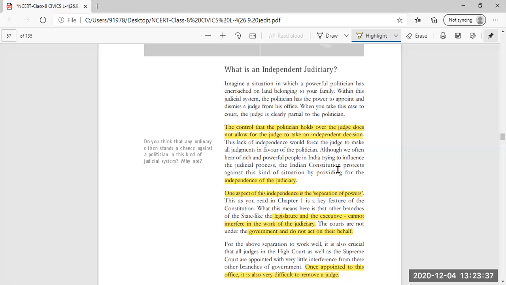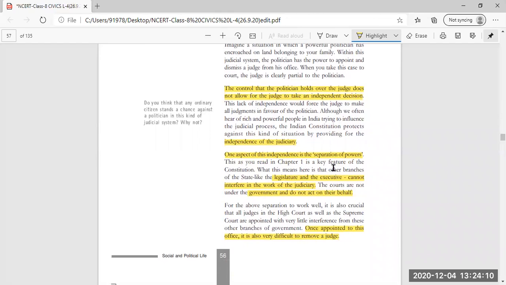In this situation, although we often hear of rich and powerful people in India trying to influence the judicial process, the Indian Constitution protects against this kind of situation by providing for the independence of the judiciary. Now, we can surely say that in India, independence of the judiciary is there. This type of situation will not arise just because an independent judiciary is present.